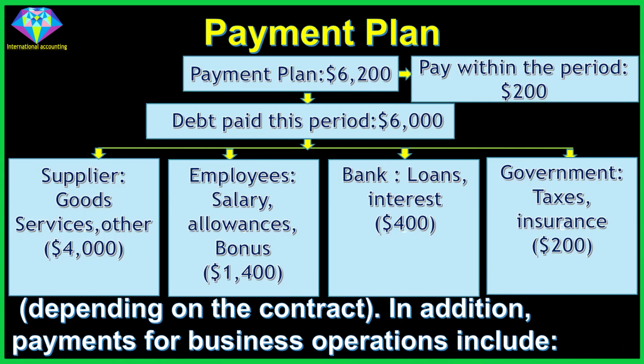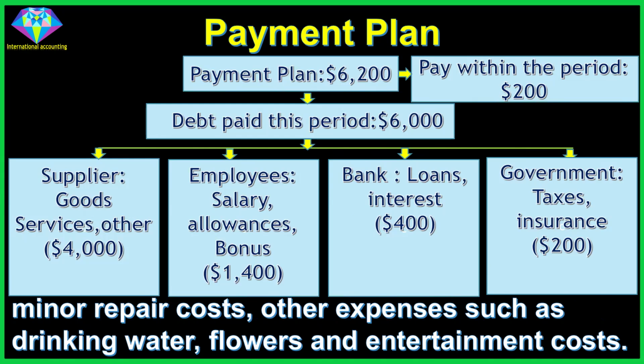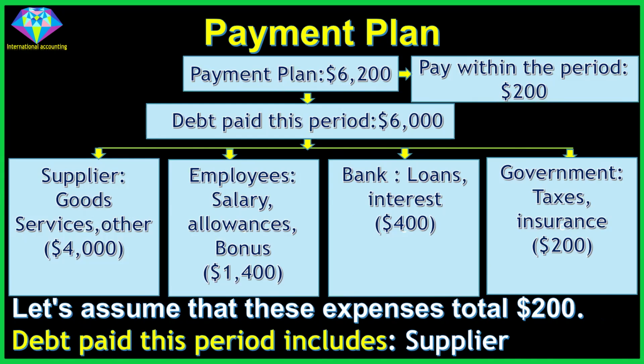In addition, payments for business operations include gasoline, road tickets, periodic office supplies, cleaning services for factories and offices, minor repair costs, and other expenses such as drinking water, flowers and entertainment costs. Let's assume that these expenses total $200.